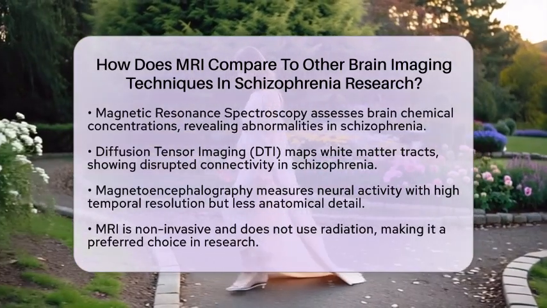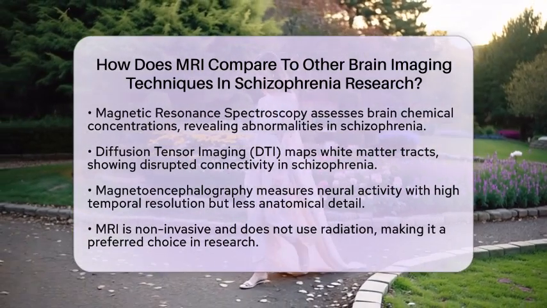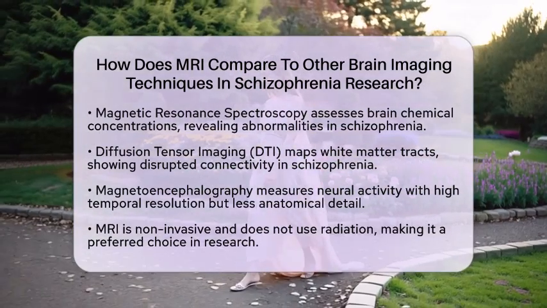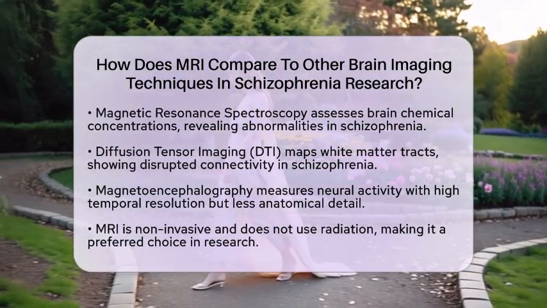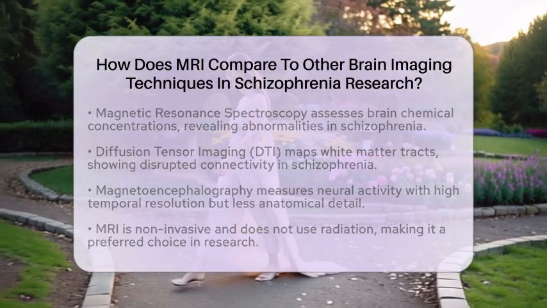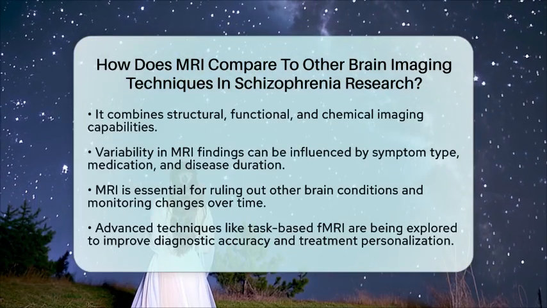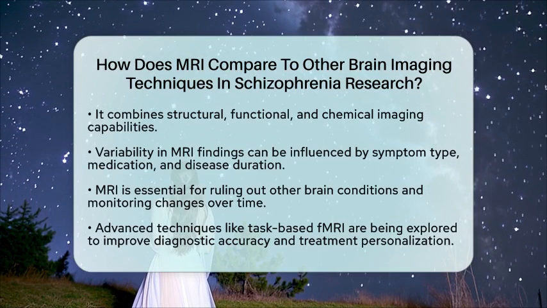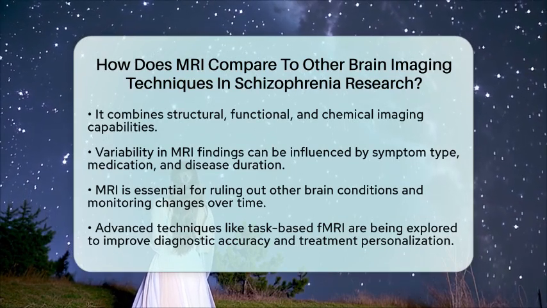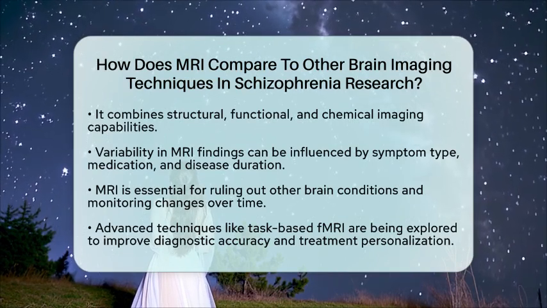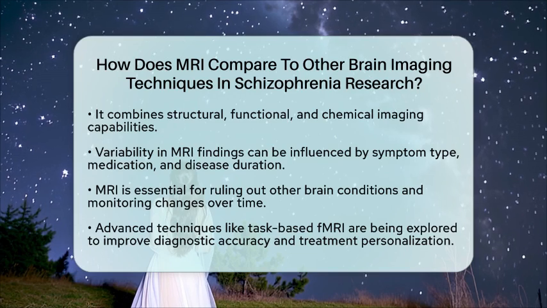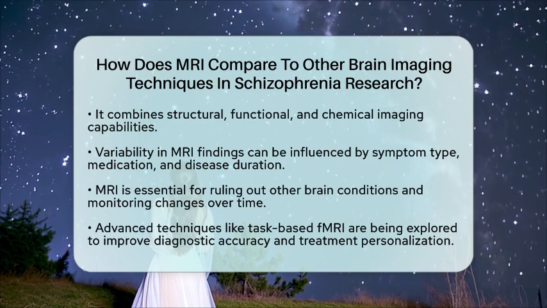Compared to these techniques, MRI stands out for being non-invasive and not using radiation. It combines structural, functional, and chemical imaging, making it a versatile tool in schizophrenia research. MRI can detect both major anatomical changes and subtle functional abnormalities, which is why it is often at the forefront of biomarker research for schizophrenia. However, challenges exist. Variability in findings can be influenced by factors like symptom type, medication, and disease duration.